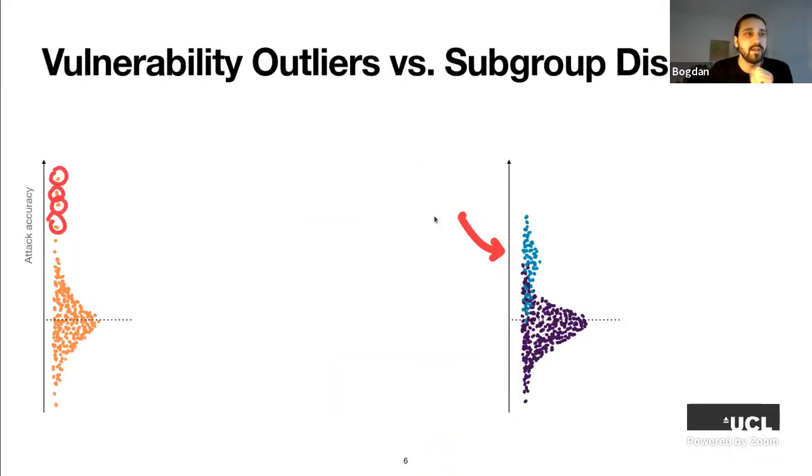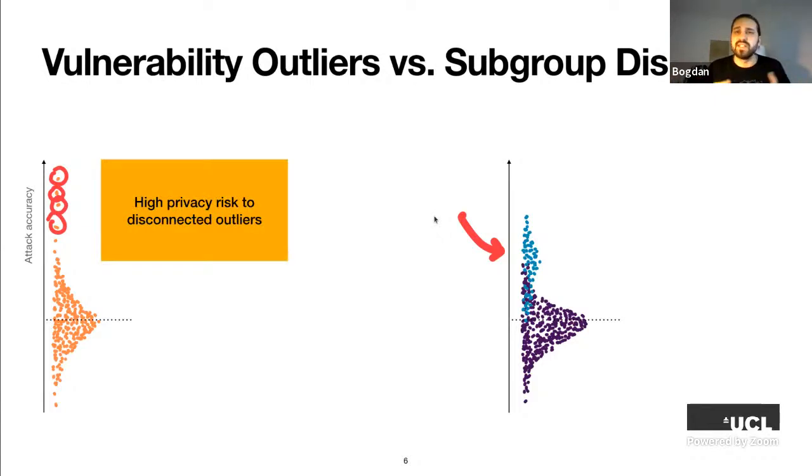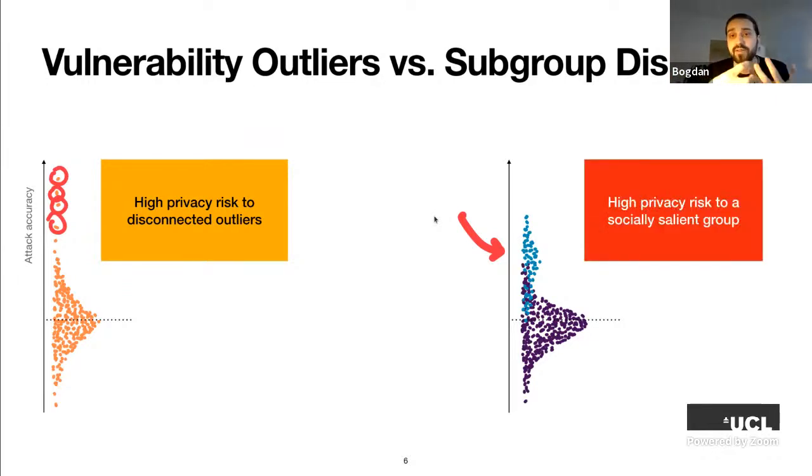So in the first case, where we have some disconnected outliers that have high vulnerability, it is easy to dismiss this as some sort of residual risk, right? They are outliers. This happens. But if we have a whole group that has higher vulnerability than the others, there's a completely different story. If we imagine it's some sort of government auditing or regulating body that does this analysis, then in a liberal democracy, this body should be accountable to population groups, right? So this situation has to be taken care of seriously.